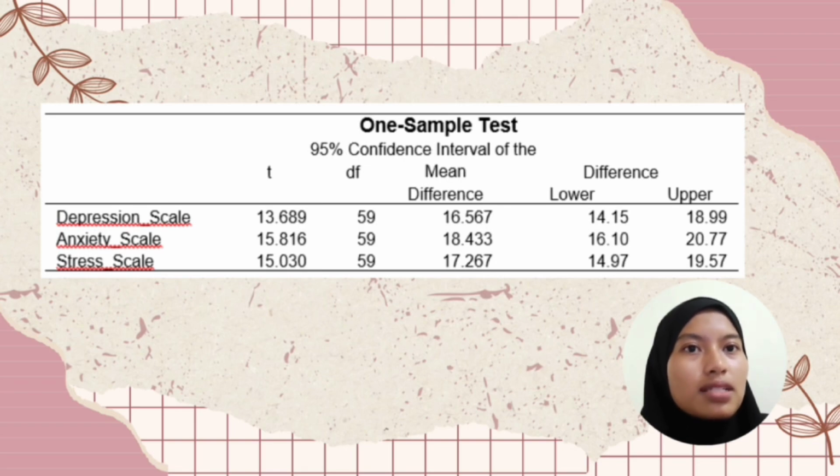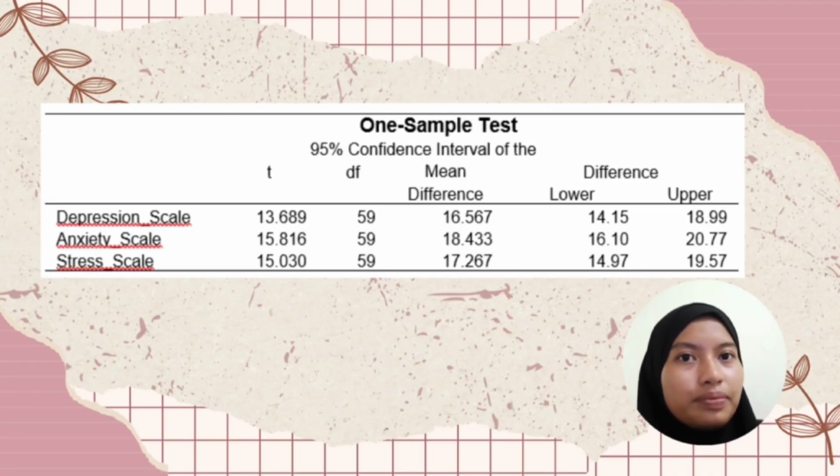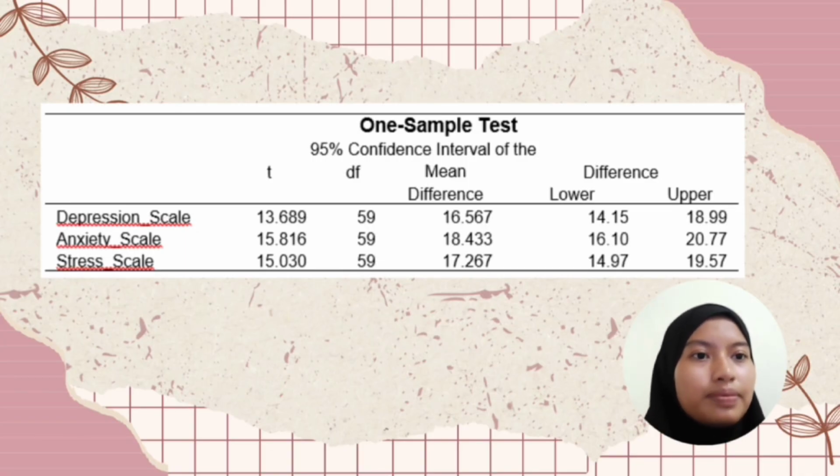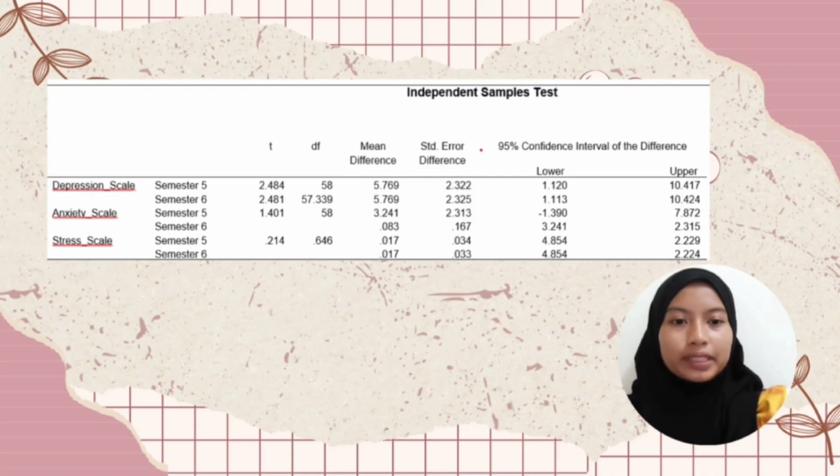So the stress score has a mean of 17.27, t-value of 15.030 and the interval range from 14.97 to 19.57.